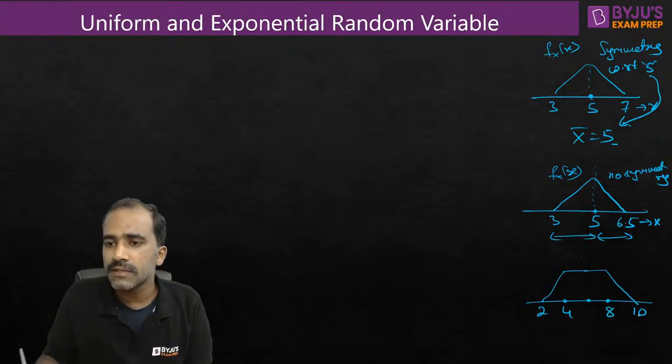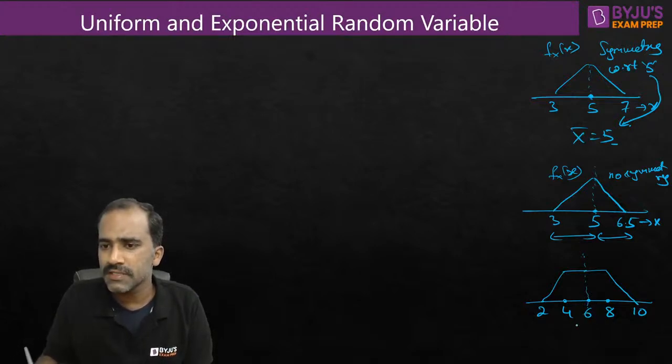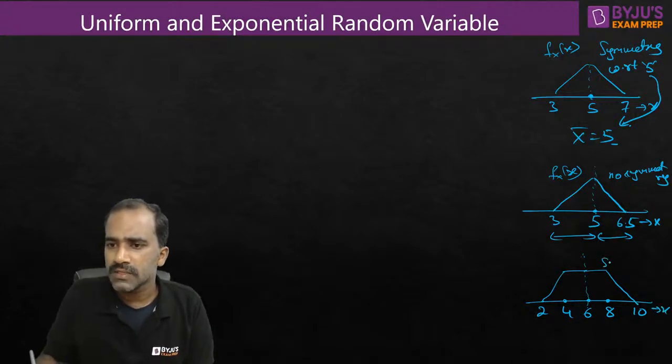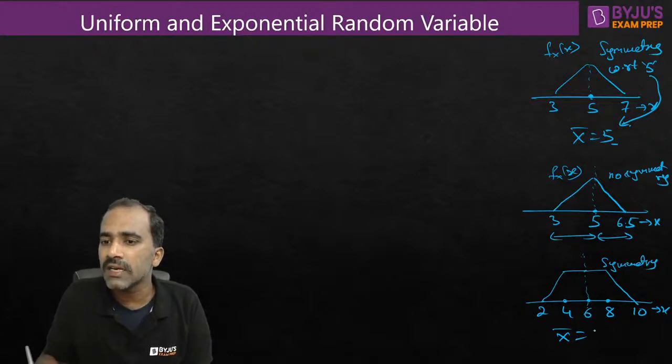Is this having symmetry? Here width is 2, here width is 2. With respect to this midpoint, is it having symmetry? Yes, with respect to 6, it is having symmetry. So if x is a random variable here, this is having symmetry with respect to a point 6. Hence, the mean value here we can recognize directly.